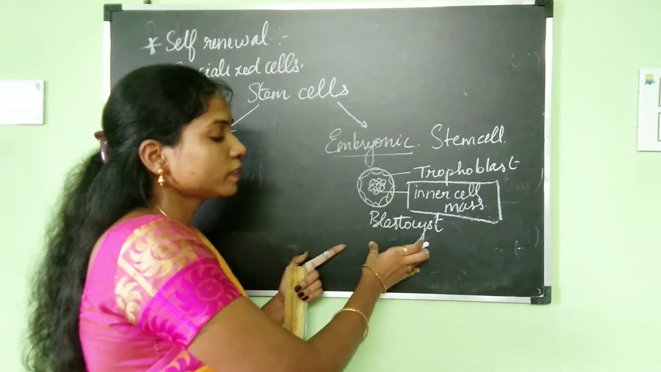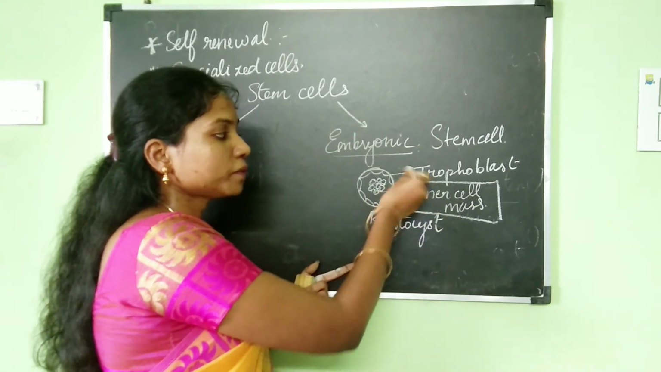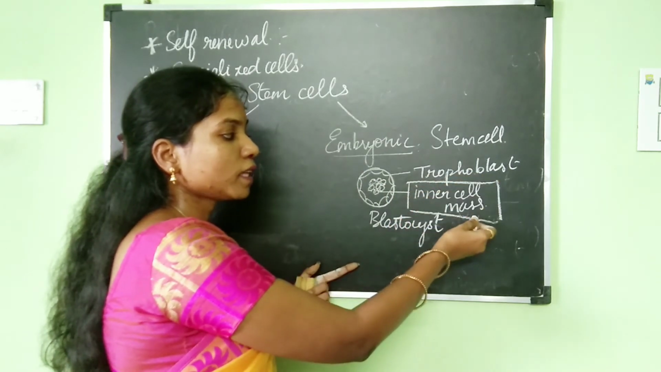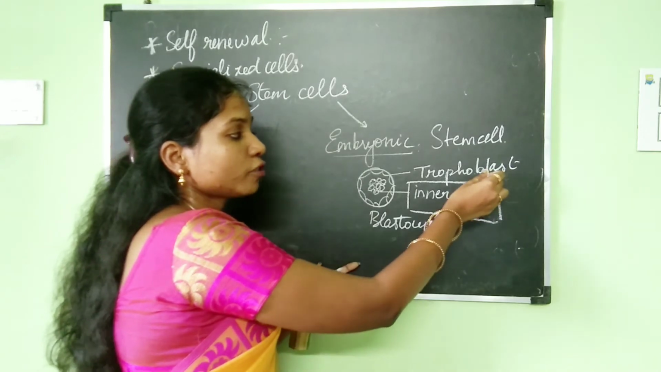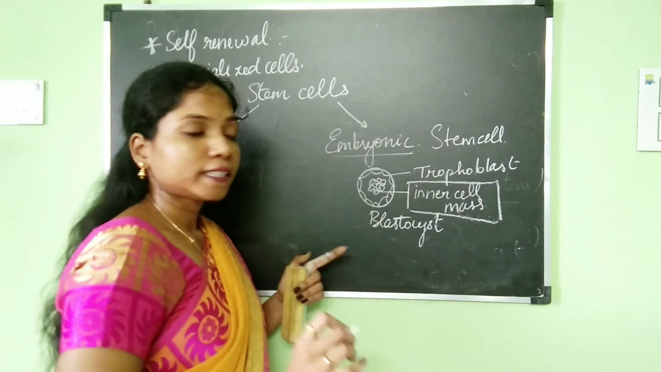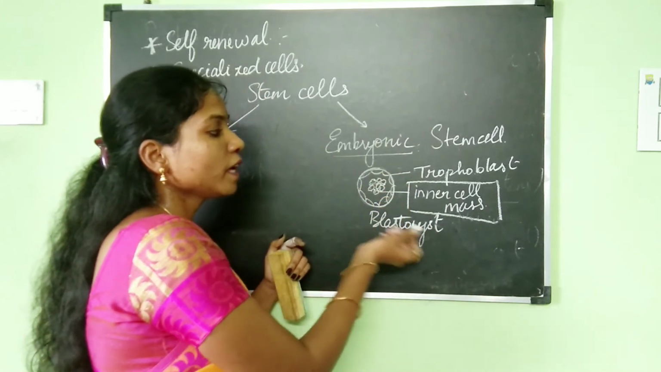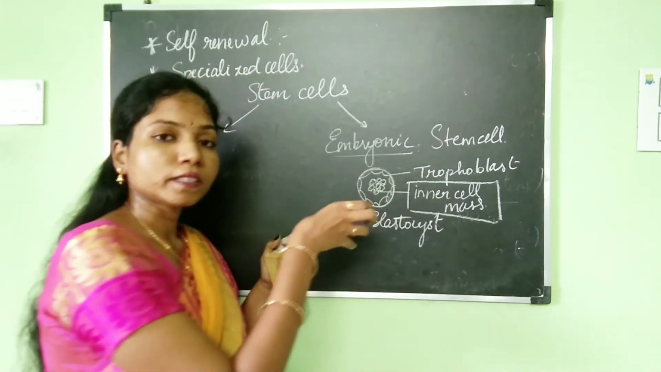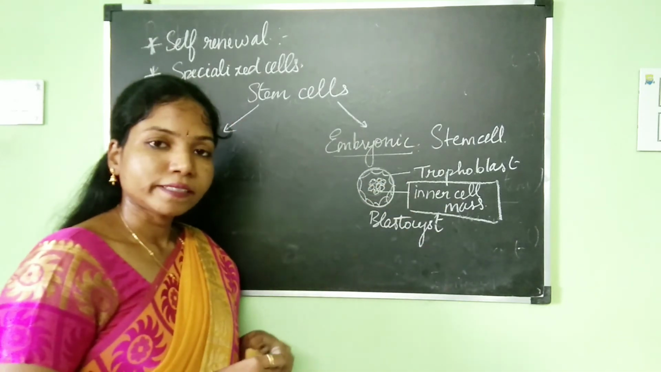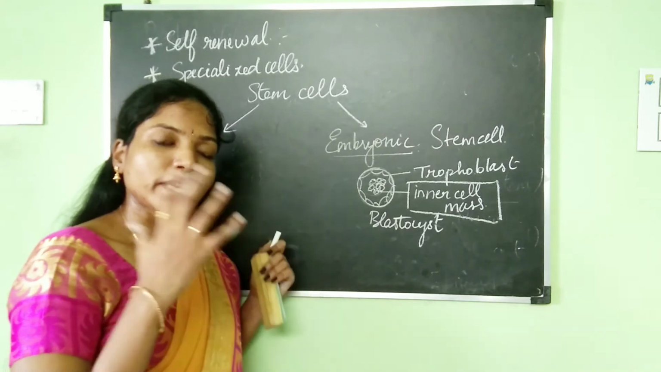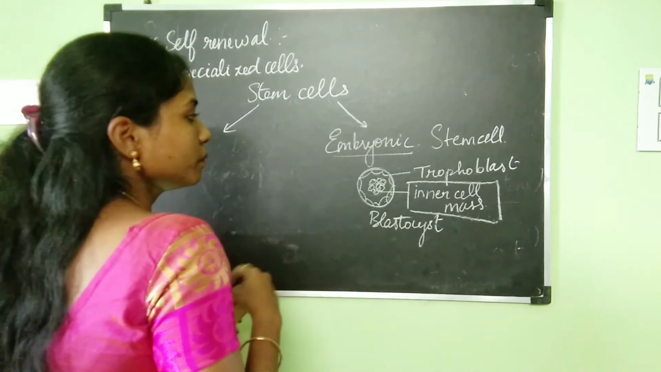So what is the inner cell mass? In the blastocyst stage of the embryo, two types of cells will be there: the trophoblast cells and the inner cell mass. The trophoblast cells are going to be present on the outer surface and the inner cell mass will be present in the middle. And this inner cell mass is the embryonic stem cell which can divide into the entire organism. Okay, so this is about the embryonic stem cell.